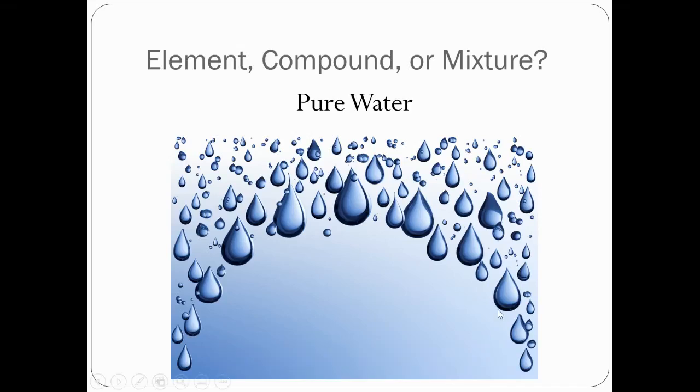All right, so what do you think about pure water? Is this an element, a compound, or a mixture? And we talked about this quite a bit. This is a compound. Remember, H2O is a compound. It is chemically combined, the hydrogens and the oxygen. It's always in a ratio of 2 to 1. And when they're separate, they're very different from when they're together, right? The hydrogens and the oxygen. This is a compound.